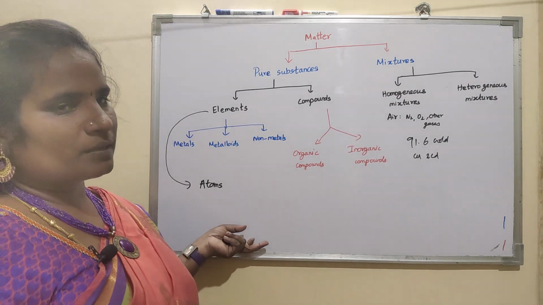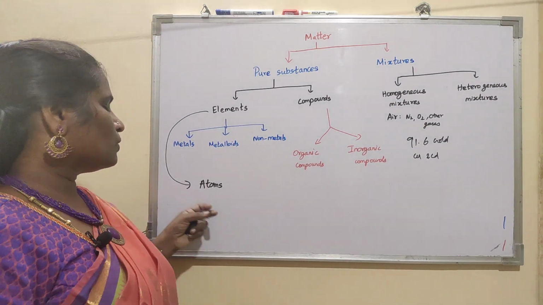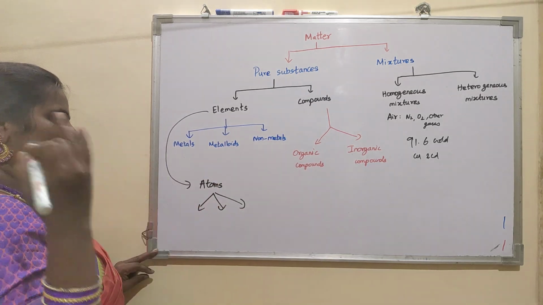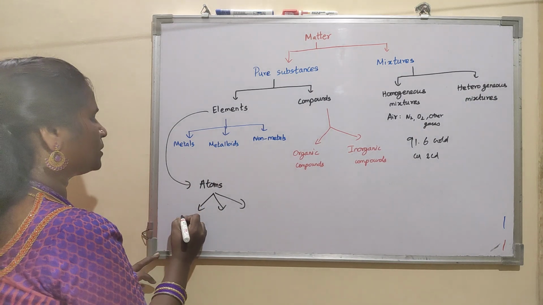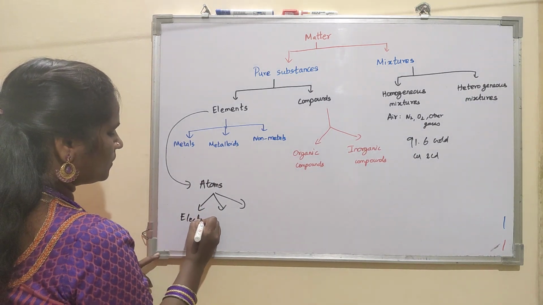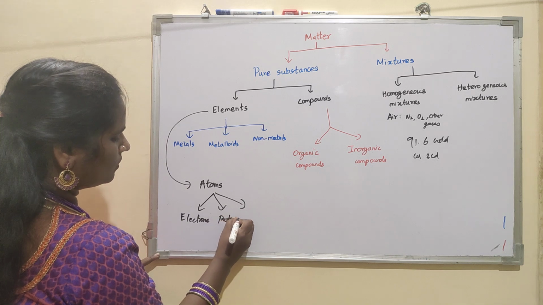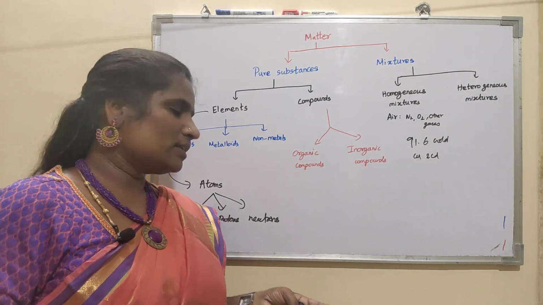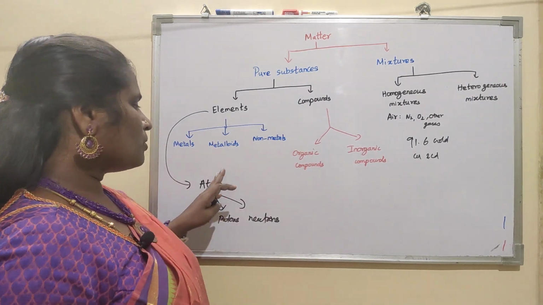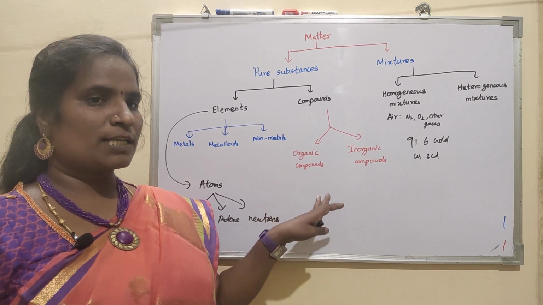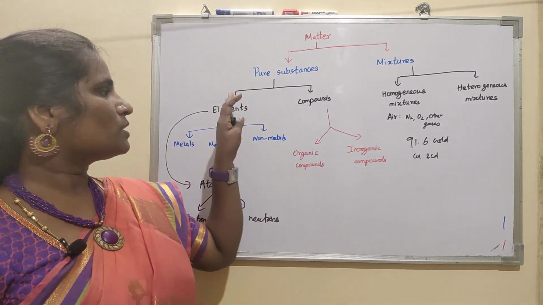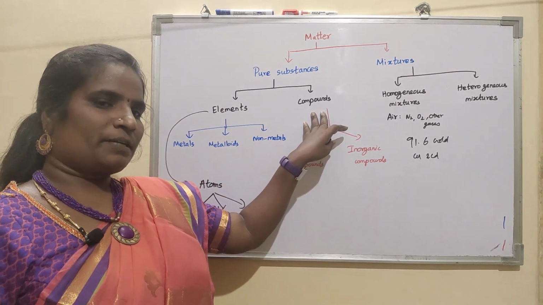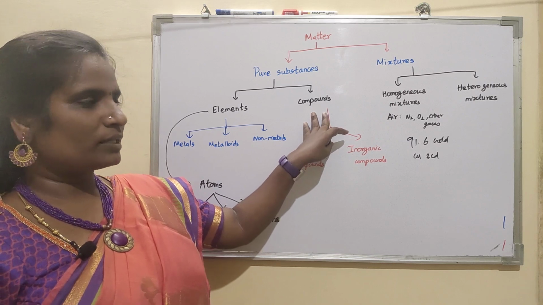Atoms are the smallest part of the element or the matter we know. When you divide this atom further, you get the three fundamental particles. In physics they talk about more fundamental particles, but in chemistry we stop at electrons, protons and neutrons. So these are the three fundamental particles of the atom. If two or more atoms combine together in a fixed mass ratio, you get compounds. In elements you have the same type of atoms, but in compounds the same type of atom or more than two types of atoms combine together and form the compounds.